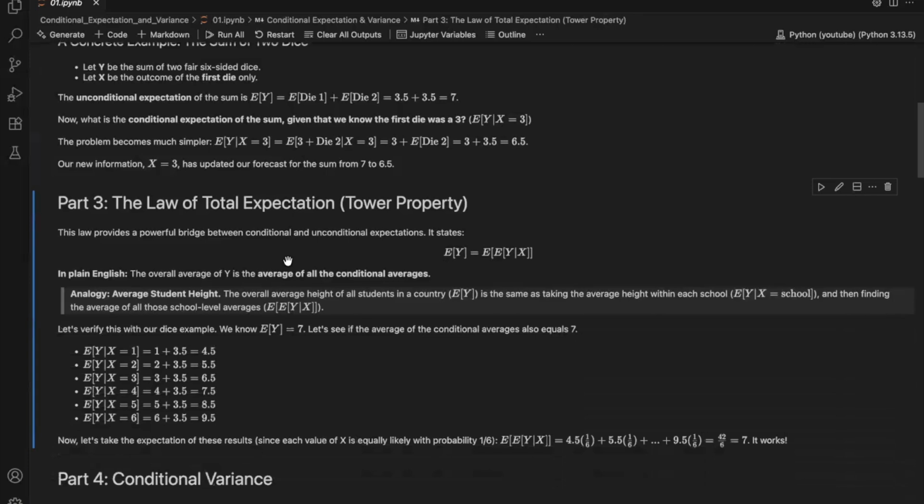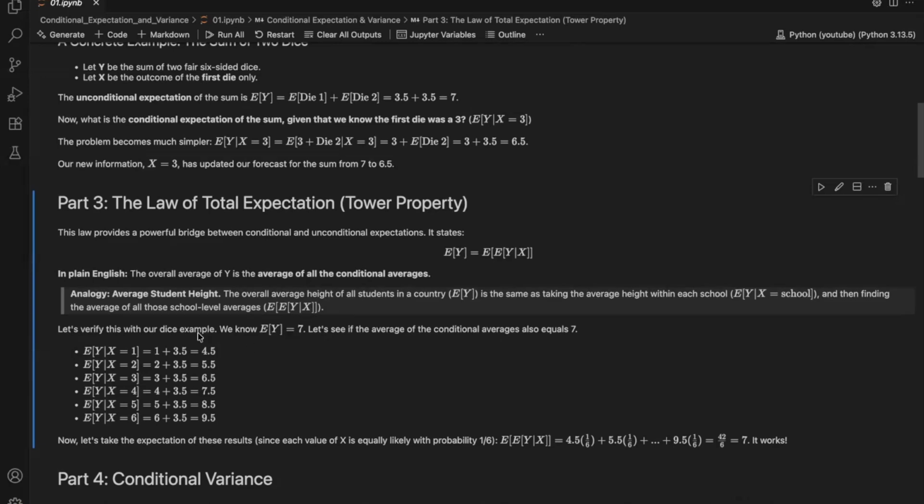This brings us to a beautiful tool that connects our conditional forecast back to the overall average: the law of total expectation. It states that the overall average is just the average of all the conditional averages. Think of it like calculating the average height of all students in a country. You could measure every single student, or you could just find the average height within each school and then take the average of all those school averages. You'll get the same number.